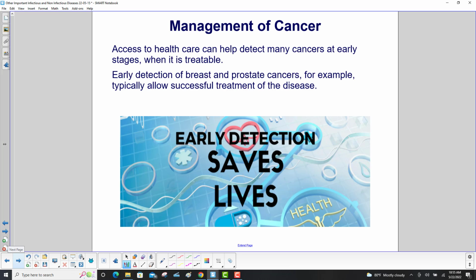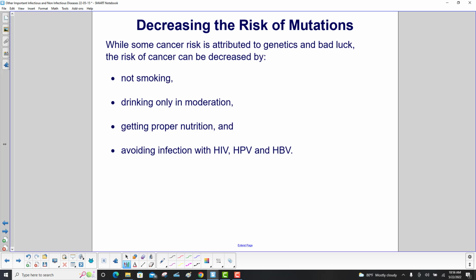Access to health care can help detect many cancers at early stages when it is treatable. Early detection of breast and prostate cancers, for example, typically allow successful treatment of the disease. While some cancer risk is attributed to genetics and bad luck, the risk of cancer can be decreased by not smoking, drinking only in moderation, getting proper nutrition, and avoiding infection with HIV, HPV, and HBV.